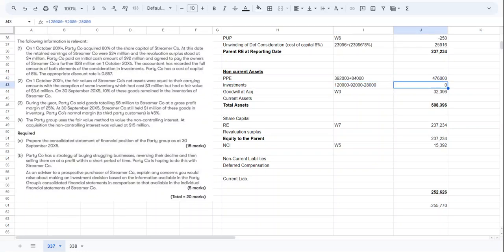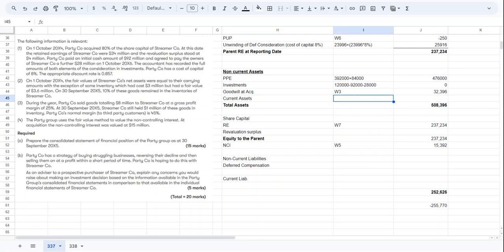Then investments: we have already seen that at group level they don't have any investment. At individual level, P can say that I have investments in S, but at a group level there is no investment outside. Then goodwill we have already calculated. We are referencing it from working note 3.